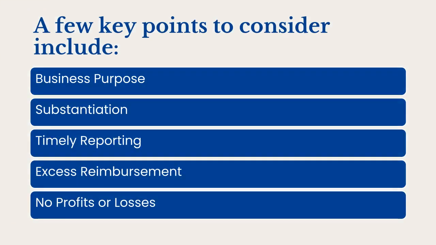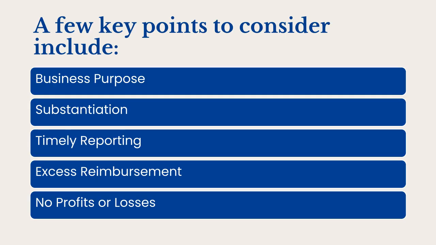The IRS requires that expenses reimbursed under an accountable plan have a clear business purpose. This means the expenses must be directly related to the business operations and be deemed necessary and ordinary in the context of the industry. Substantiation. To qualify for reimbursement, you must provide proper documentation to substantiate expenses. This includes keeping receipts, invoices, or other records that detail the nature, date, amount, and business purpose of each expense. It's important to establish clear policies outlining the documentation requirements to ensure compliance.